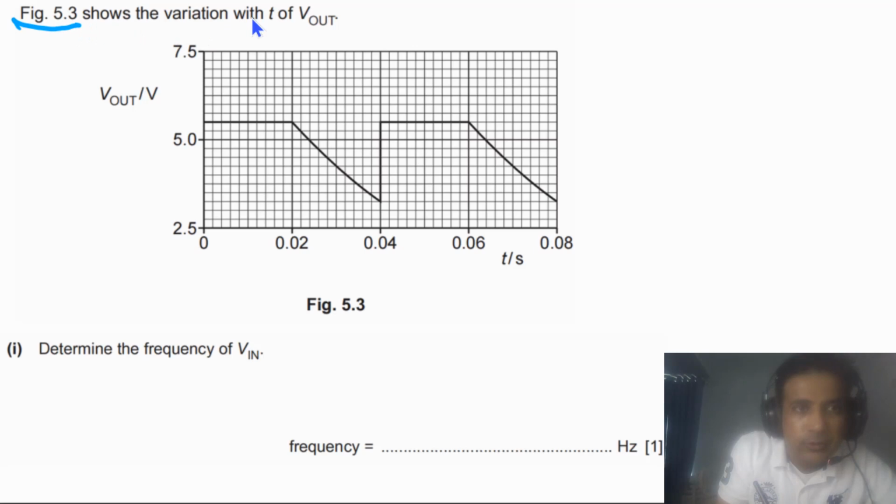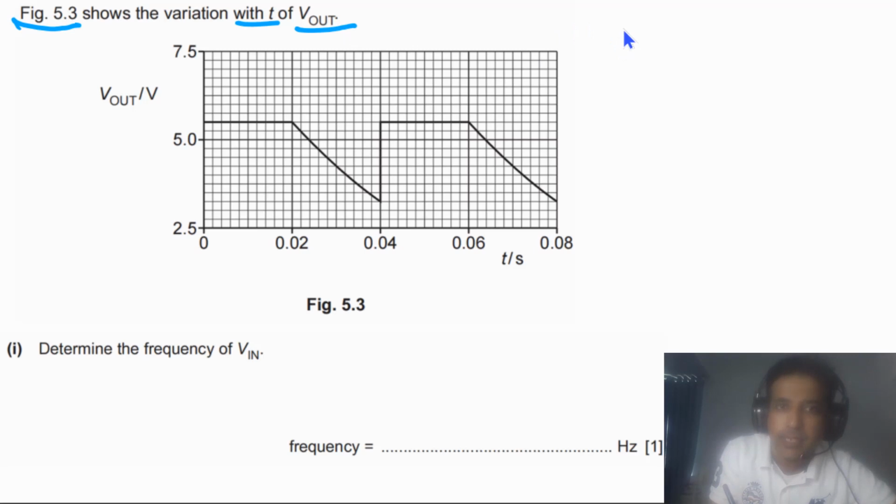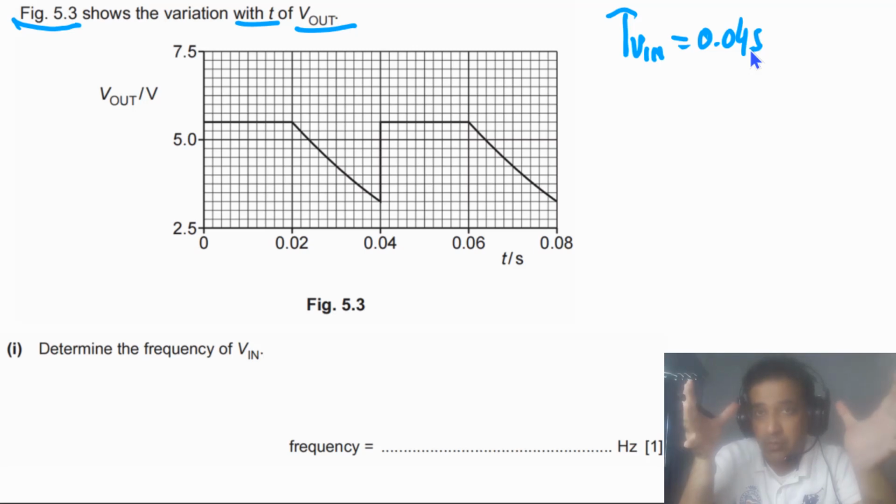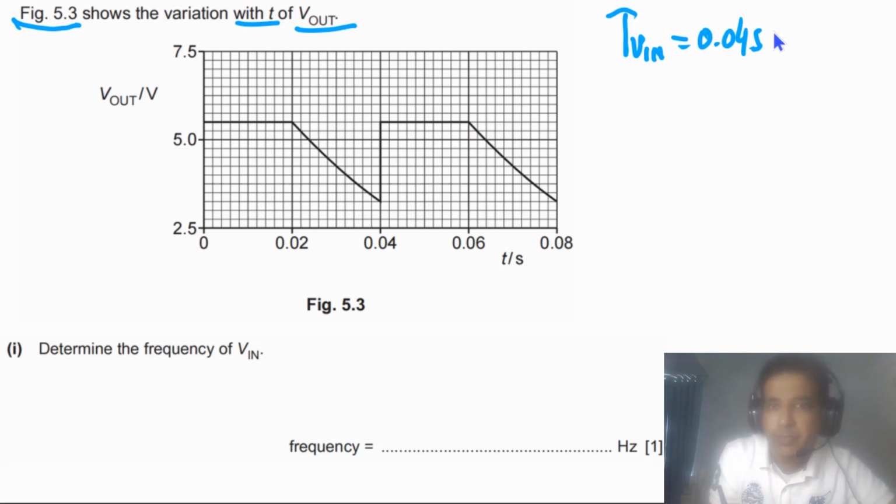The question says figure 5.3 shows the variation with t of V out. In the last part we discussed that the time period of V in is equal to 0.04 second. Now how about the time period of V out? The time period of V in and the time period of V out have to be the same. So it is a very important point, you need this one for your exam. The time period of the output also has to be the same. So the time period of V out is equal to 0.04 second.